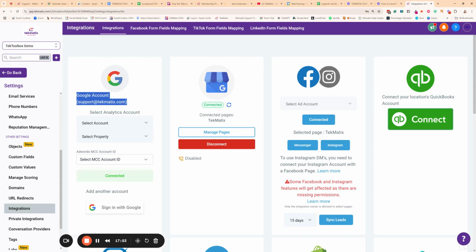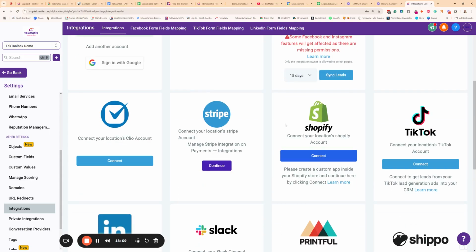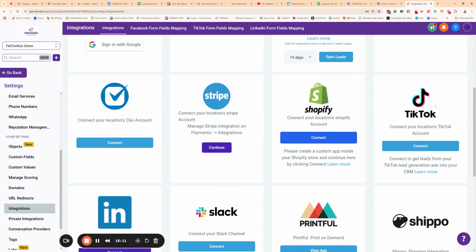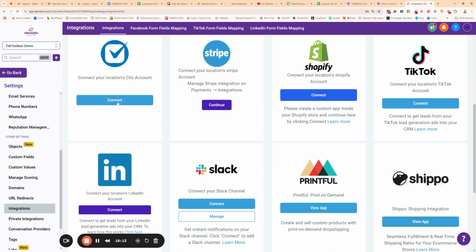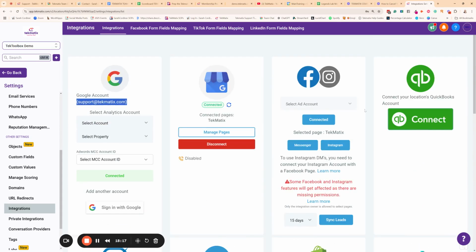And you'll know that it's connected because it will then have your email address here and say connected. All right. If you've got a Google business page, you can also connect your Google business page here. You can also go in and connect your Facebook Messenger and Instagram so that they're all connected in. If you use QuickBooks or Stripe or any of these other platforms, basically you can now go in and connect them all in here, okay?